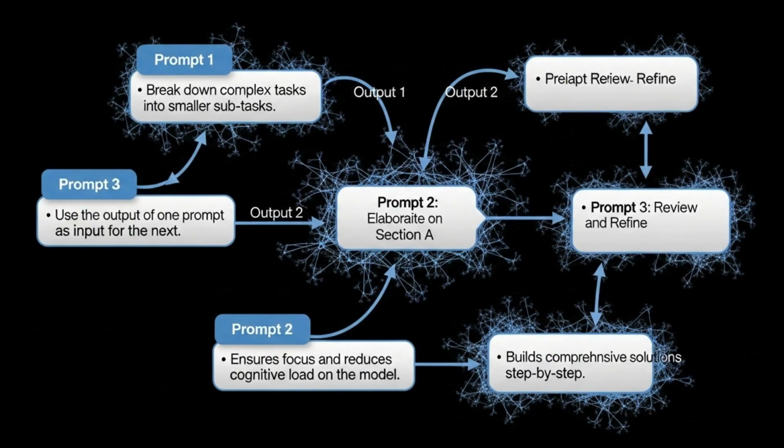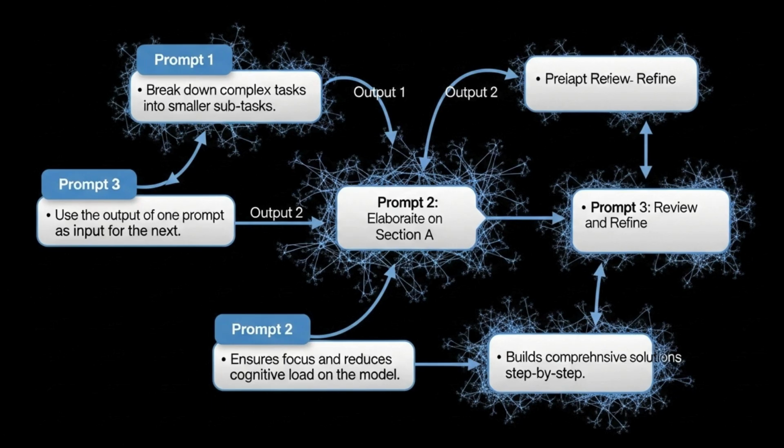Now, let's unlock the power of chaining prompts to handle truly complex tasks. Imagine you need ChatGPT to help you write a detailed technical proposal. Trying to get it all done in one go is like trying to build an entire house with a single swing of a hammer. It's inefficient and unlikely to yield quality results. Instead, break down the complex task into a series of smaller, manageable subtasks. Each subtask then becomes a separate prompt in your conversation.